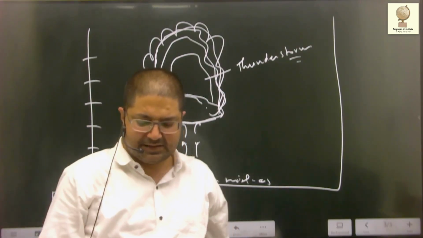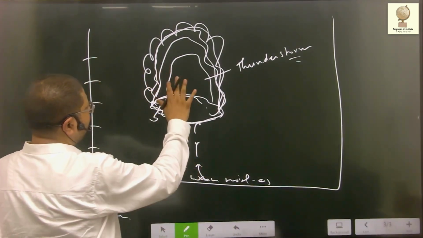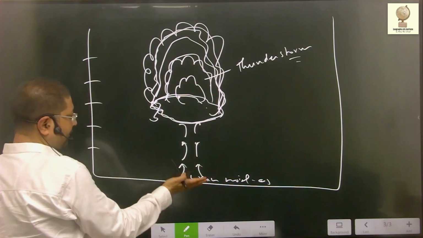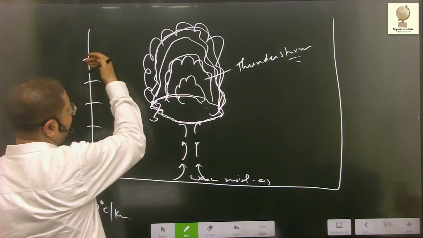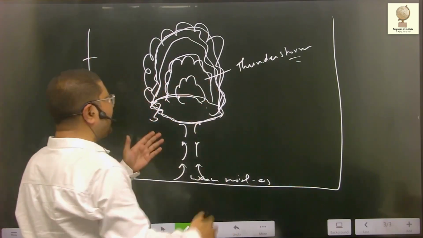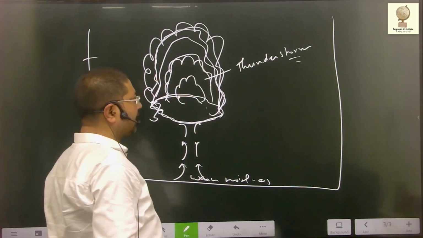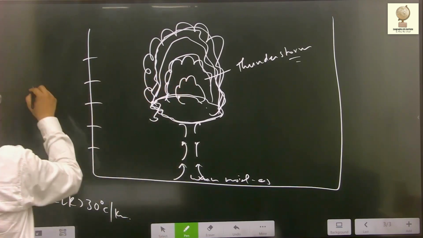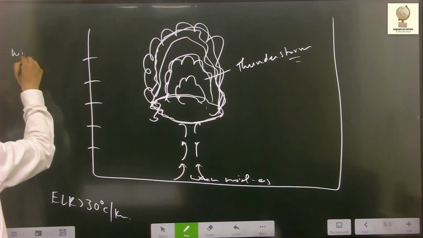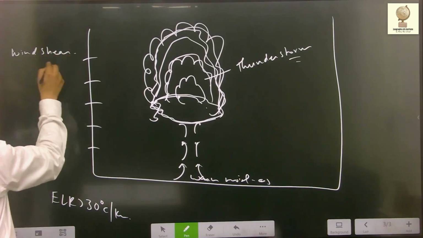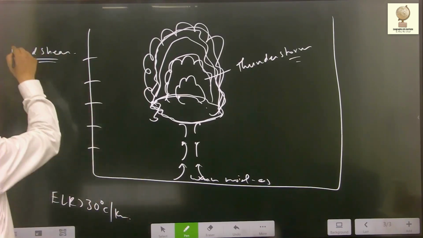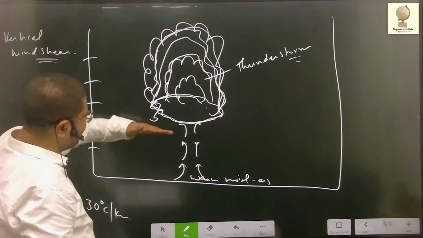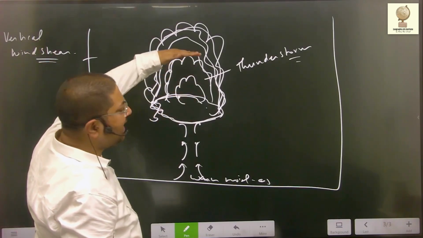Right? Now, what happens? Once such conditions come into existence, that is, cumulonimbus clouds have got formed because of rise of warm moist air, because of steep environmental lapse rate, this warm moist air is rising and it has led to the formation of cumulonimbus cloud. Second, rotation should be there. Rotation, that is wind shear. Wind shear means change in the velocity and direction of wind. Here, vertical wind shear. There is also horizontal wind shear. Vertical wind shear means change in the velocity and direction of wind with increasing height.